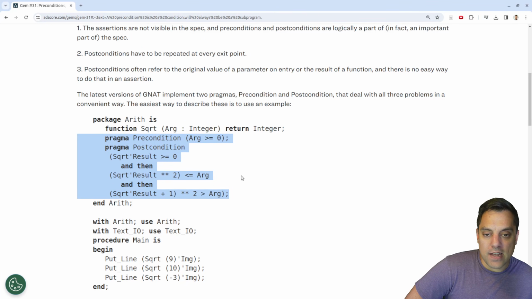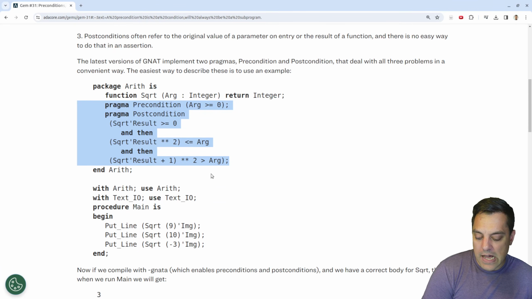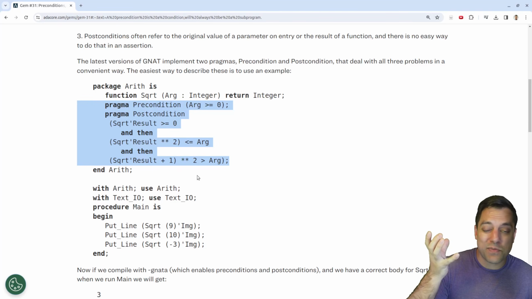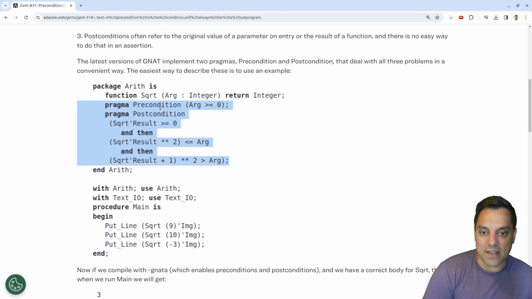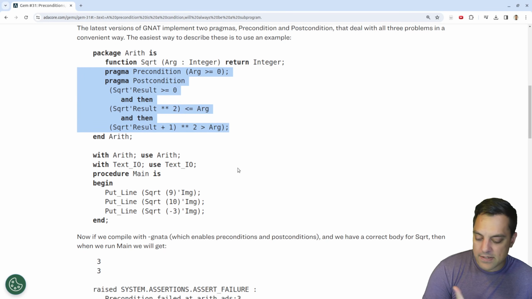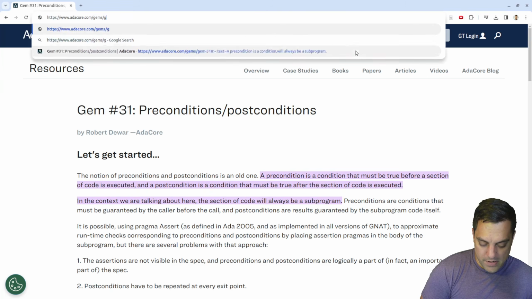But I'm a big fan of design by contract. Again, one, it organizes your code. You don't just litter it with asserts everywhere. You can just put the asserts in the pre and the post condition to check them. Although you still want to assert at runtime to see if your program gets into an illegal state within the actual object, versus maybe just checking before and after, because it's possible it gets into an illegal state in the middle somewhere, but happens to, like, get an overflow or something that puts you back in a legal condition. So anyways, I do like this. Simple as that. Pre and post condition. Okay, great. Let's see what the other gems are here.